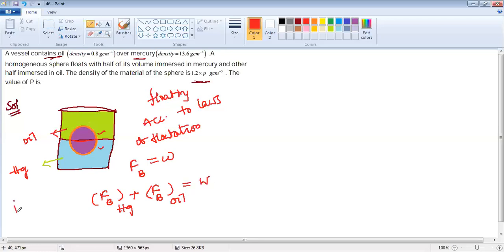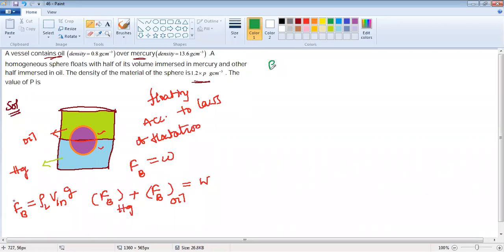Very clear: the buoyancy force equals density of liquid times volume inside times g. Now I am taking this as the density of the mercury, Hg.